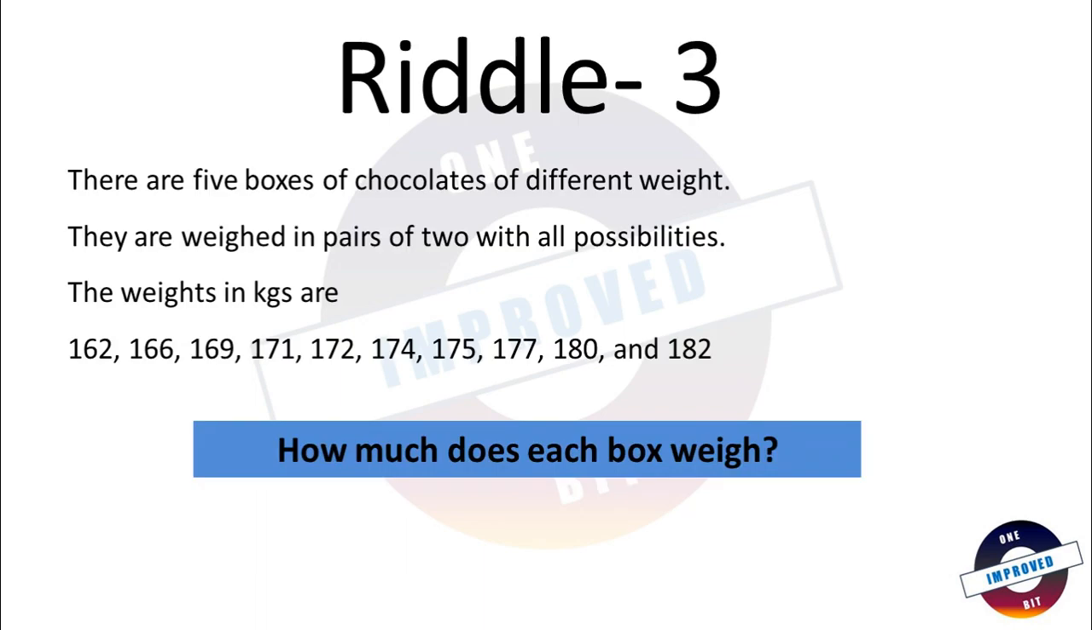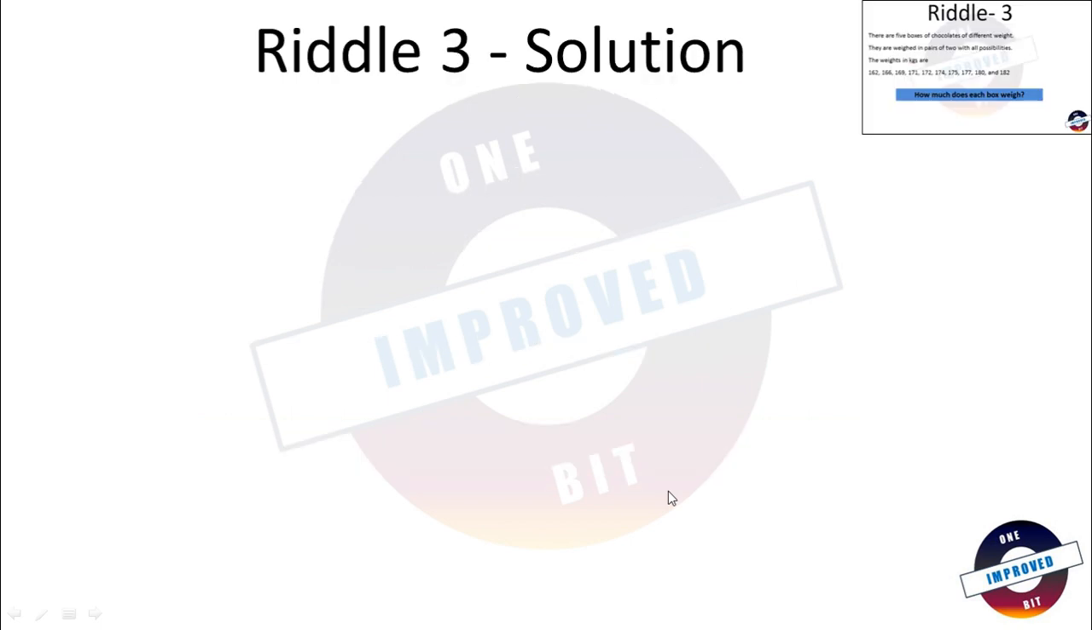So this was riddle number 3. This was the most interesting and trickiest riddle out of all 3 riddles. Very easy riddle. So let us see what it says. There are 5 boxes of chocolates of different weights. They are weighed in pairs of 2 with all possibilities. The weights in kilograms are these. So we have to find how much each box weighs. Let us directly jump to the solution.